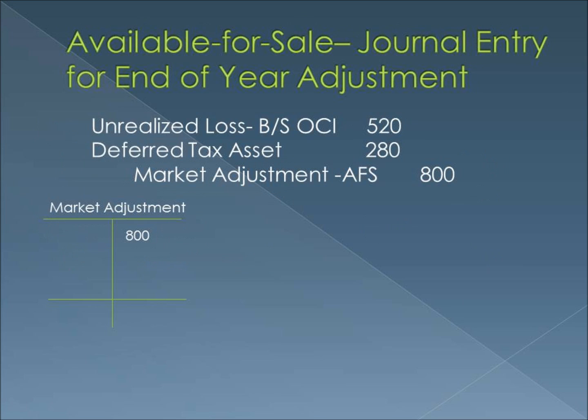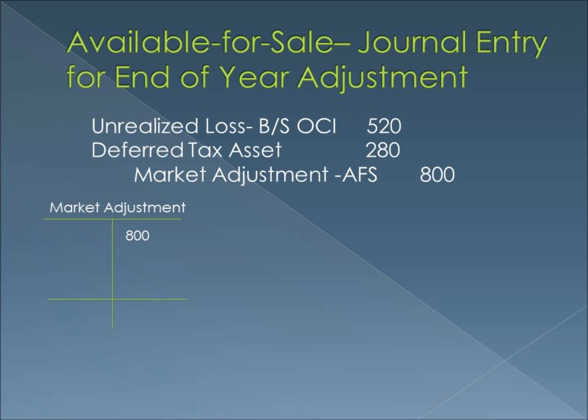The journal entries for available for sale securities are very similar to the journal entries for trading securities. The original purchase and the receipt of dividend entries remain the same. Available for sale journal entries differ from those for trading securities in regards to the market adjustment and unrealized gain-loss accounts and the journal entries when they are sold.